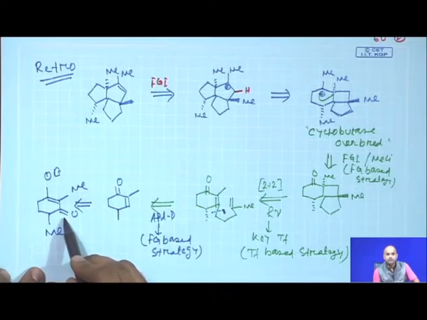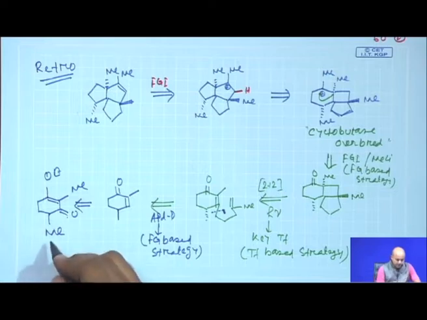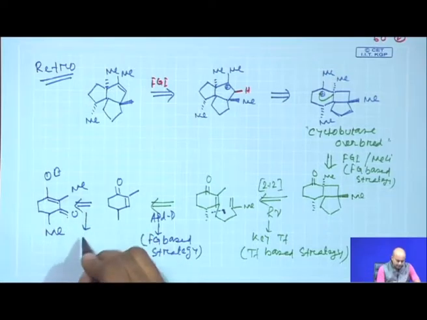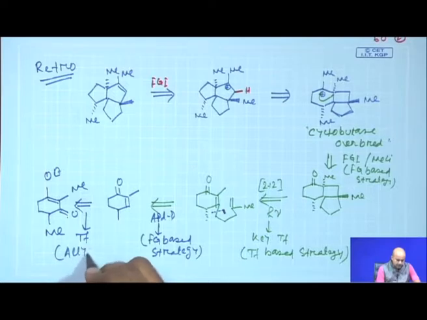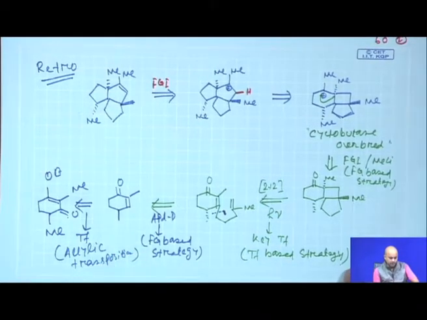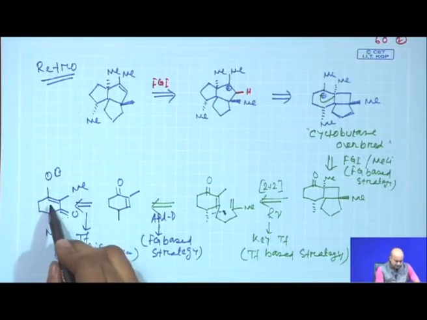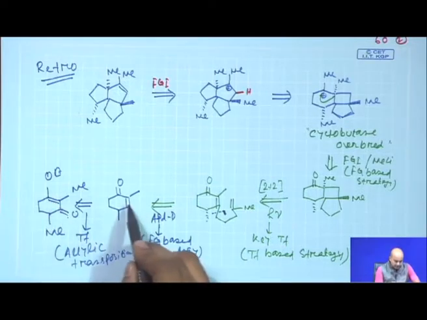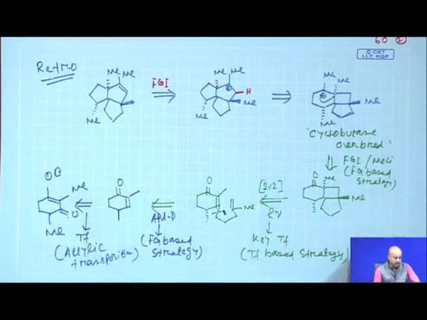Now, this kind of allylic transposition we have already talked about. This is a very unique transformation. If you remember, earlier we talked about this allylic transposition. It means the allylic double bond has been rearranged, from here to here, with this incoming nucleophile.